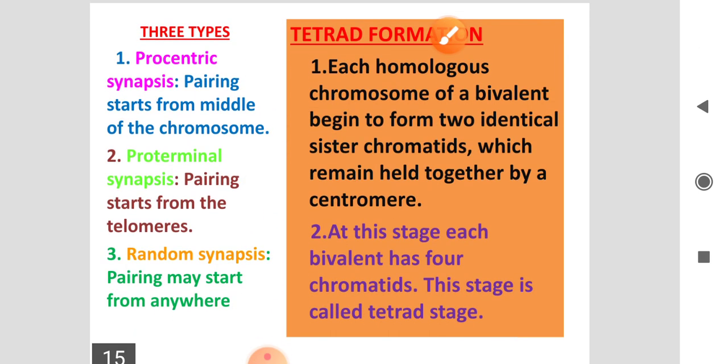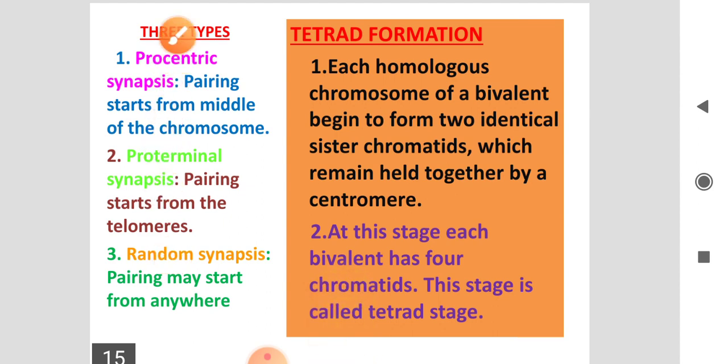Next, what are the types of synapsis? Synapsis is divided into three types. One is procentric synapsis, another is pro-terminal synapsis, and another is random synapsis.